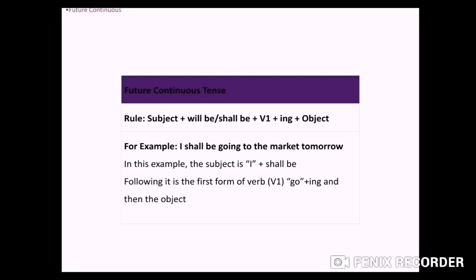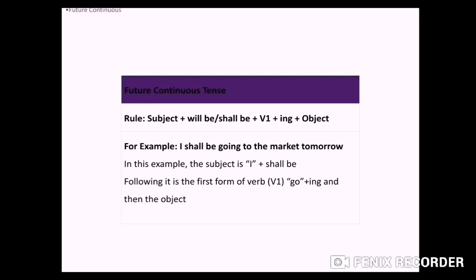Next we have future continuous tense. So again we are talking about continuous, so first form of verb plus ing will come. So what is the rule? Subject plus will be. So as it is continuous, we add be also with the helping verb. Will be, shall be plus V1, first form of verb plus ing, plus object. Let's see the example.